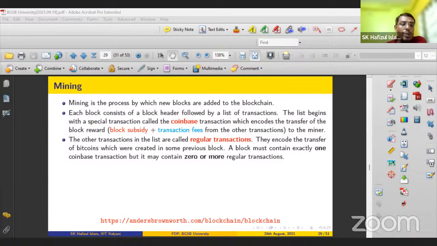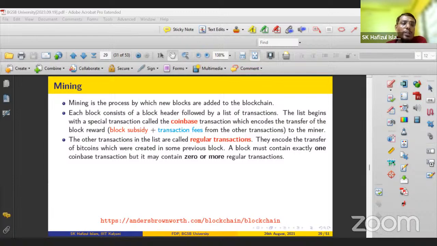So when all the normal users perform their transactions, they will give some kind of a fee. They will pay this fee to a miner. So this is called the transaction fee. And now a block subsidy, that means the blockchain network itself provides some Bitcoin as a reward. Initially, if a validator validates or creates a block, then 50 Bitcoins are provided as a reward plus the corresponding transaction fee, right?